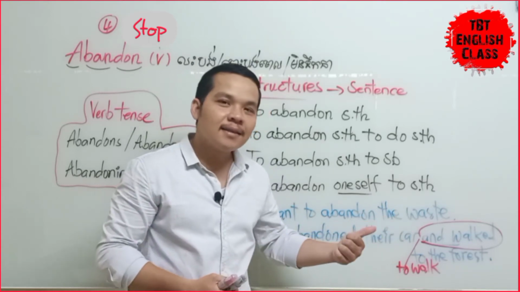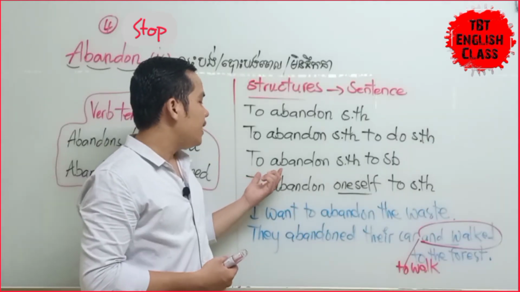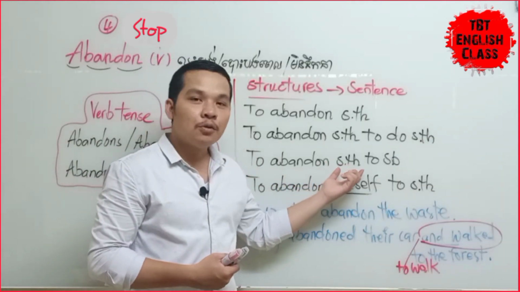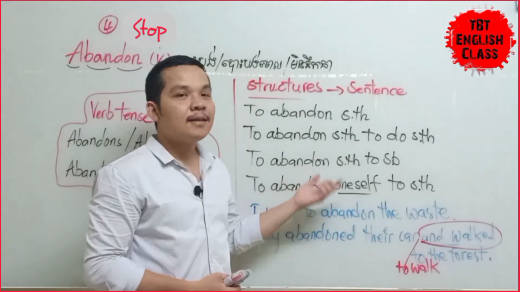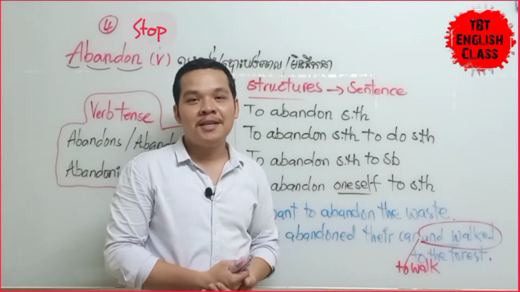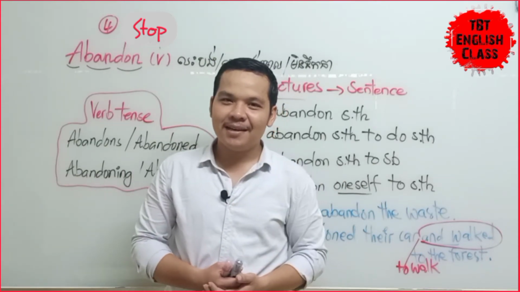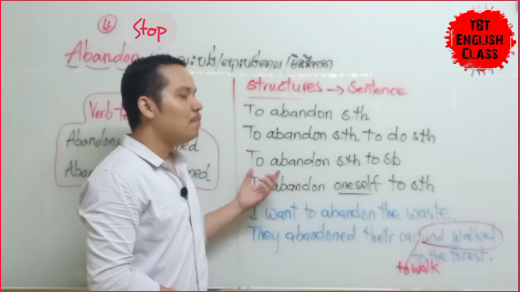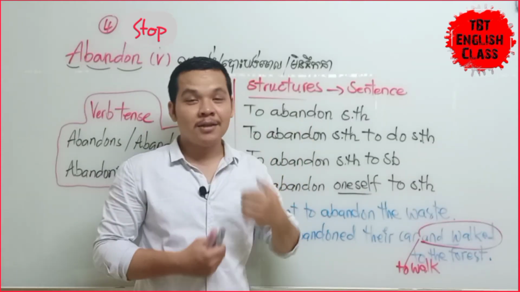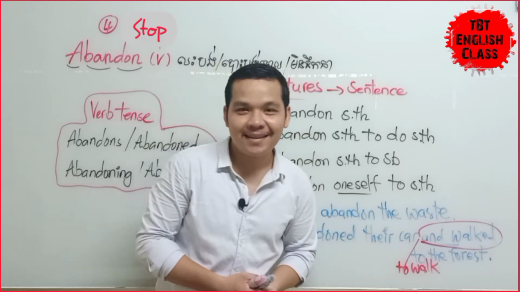He abandons his work to his brother. You can say he abandons the work to his brother. អ្នកបានបោះបង់ការងាររបស់អ្នកទៅឲ្យមិត្តភក្តិរបស់អ្នកបំពេញ You abandon your work, or you abandon the work to your friend to complete it.